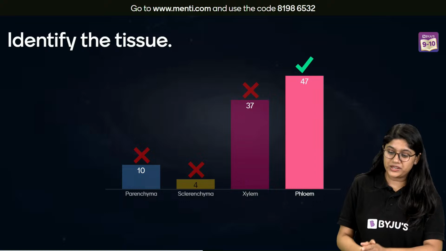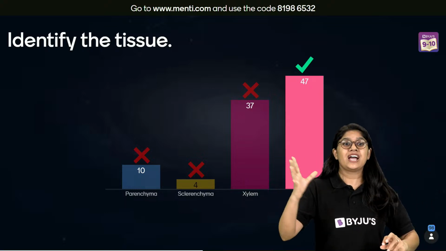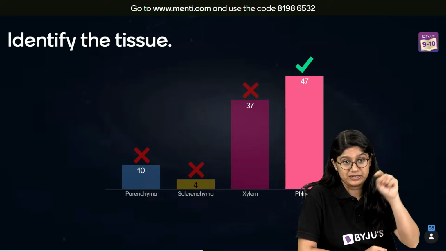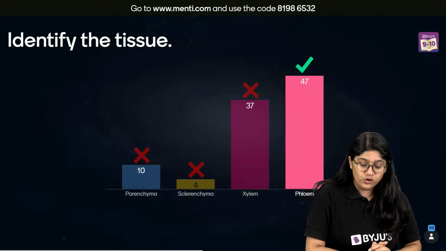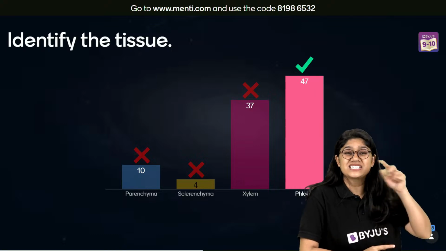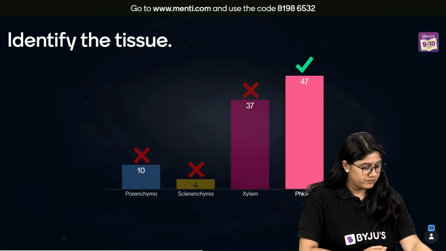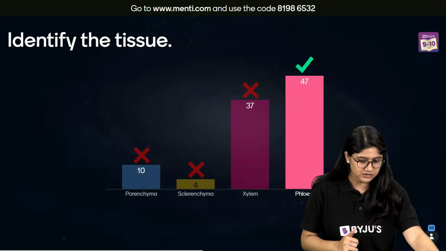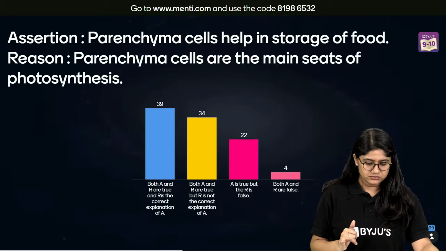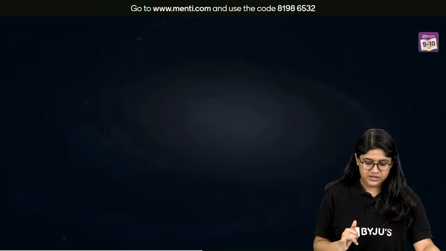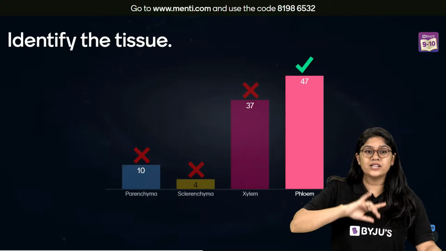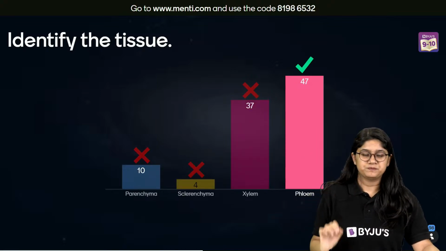Yes, the correct answer over here is phloem. The diagram that we have is of the phloem because we have the sieves in between. Okay? 37 of you got confused with the xylem. A xylem will not have the sieves, right? If we go back now, we'll not be able to go to the question, but yes, it was easy.